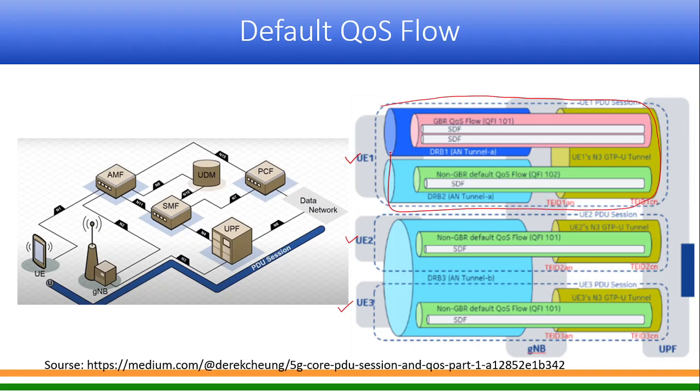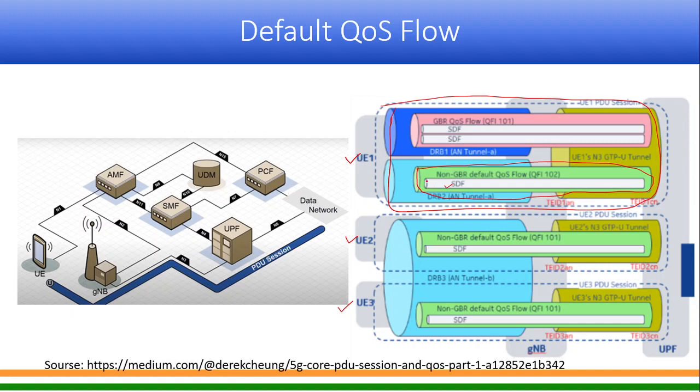Along with the PDU session, one default QoS flow will also be allocated. The default QoS flow in green color is allocated, and suppose it is accessing normal internet. So this is a service data flow which is inside that quality of service flow, and this is non-GBR because default QoS is always non-GBR.